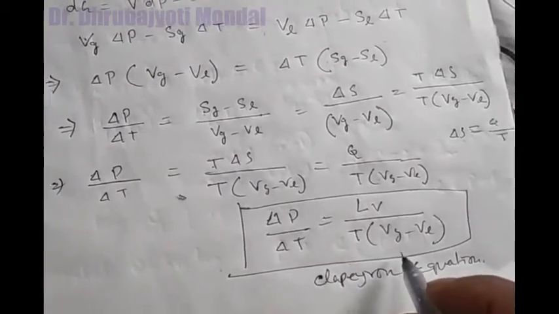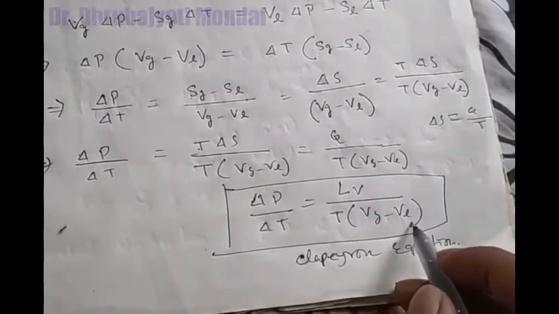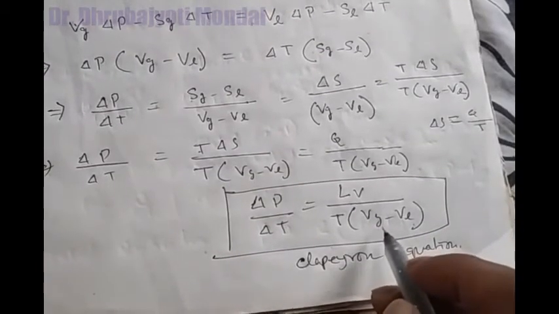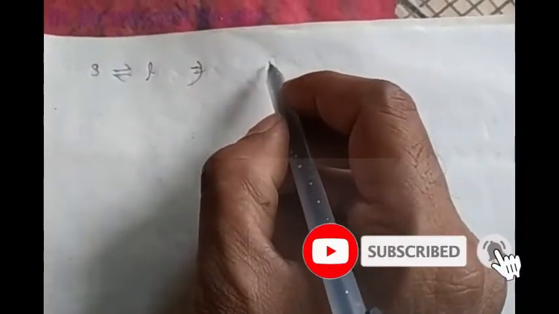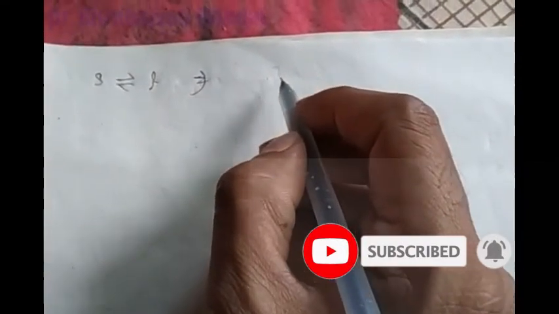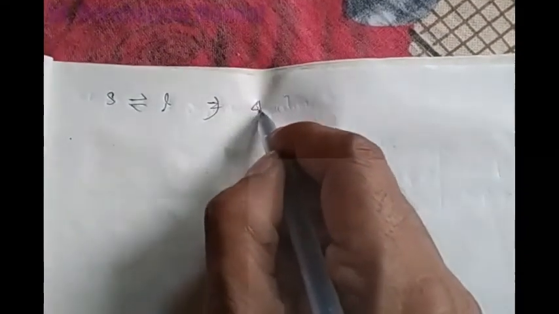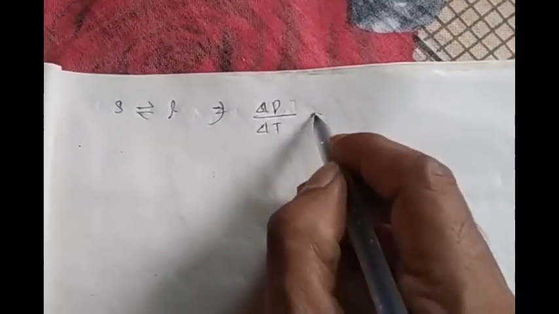Now this is the equation when the liquid and gas, these two phases, are in equilibrium. Similarly, suppose a solid is in equilibrium with liquid, then the modified equation will be delta P by delta T is equal to